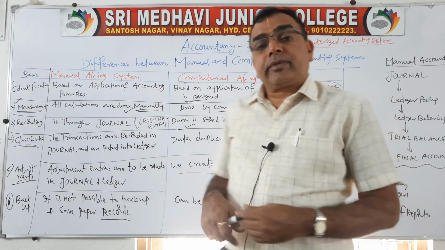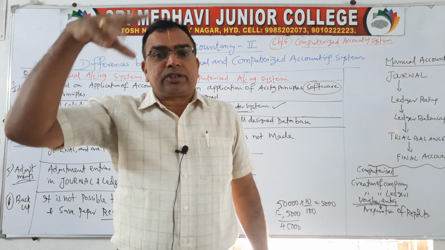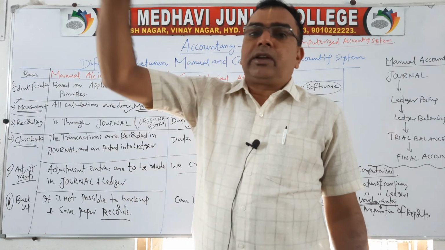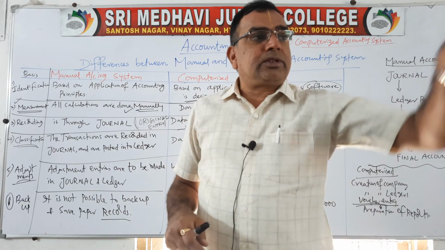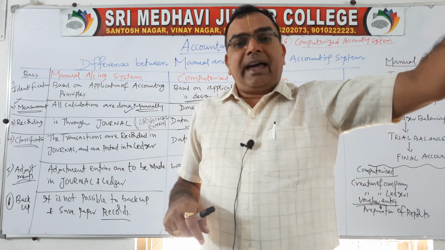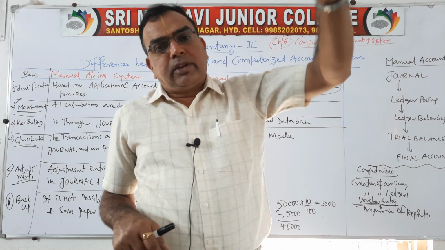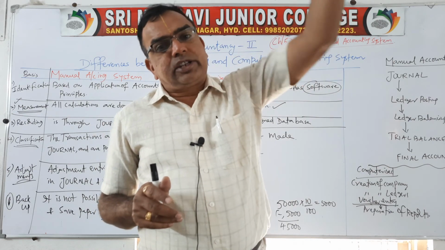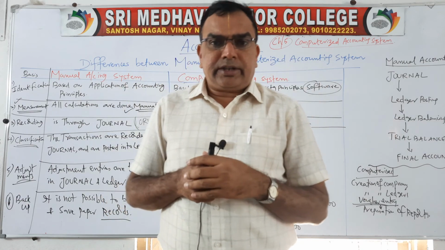Whereas in a computerized accounting system, as all our computers are connected to a main server, you will have your data somewhere else. That is the reason many times you see even when some bank account is hacked or some ATM is destroyed or there was a fire accident, the data is not lost. It is already saved somewhere in a main server. So we can retrieve it, we can get it back.